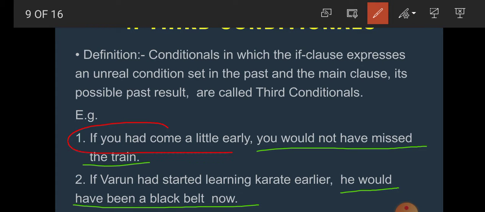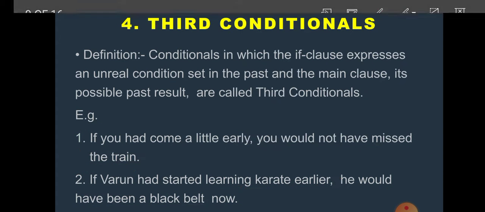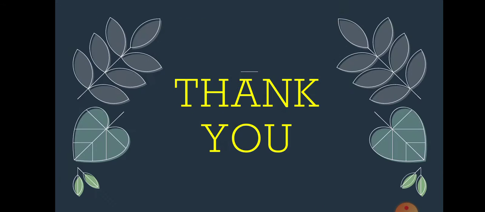This one, students, if you had come a little early, this is the unreal condition. If Varun had started karate earlier, this is the unreal condition. So students, we have read what conditionals are, and there are 4 types of conditional: zero conditional, first conditional, second conditional, and third conditional.